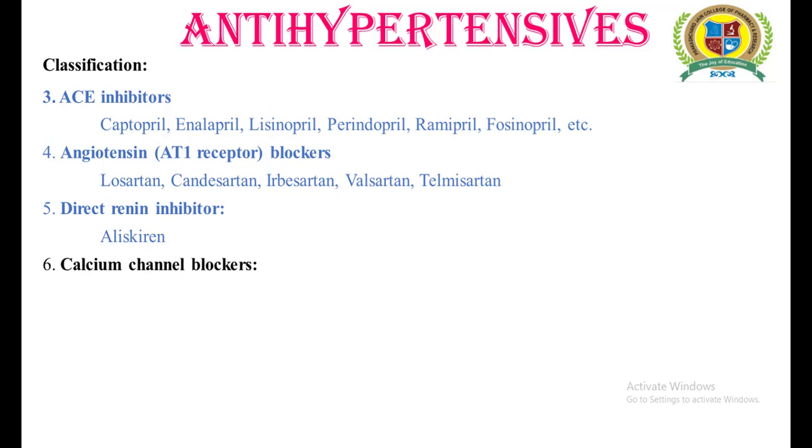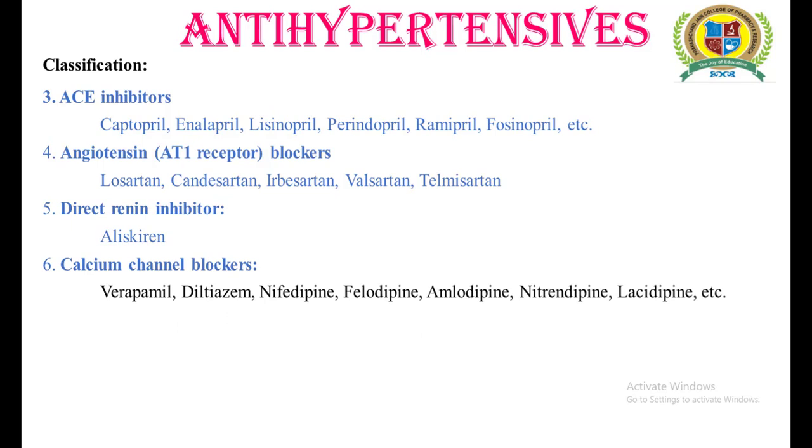Another category of antihypertensives includes calcium channel blockers. Calcium channel blockers act by reducing the rate and force of heart contraction. Calcium channels are essential for the contraction of cardiac muscles, but if calcium channel blockers are used, the contraction of cardiac muscles can be prevented, by the use of verapamil, diltiazem, nifedipine, felodipine, amlodipine and lacidipine. These are several examples of calcium channel blockers.